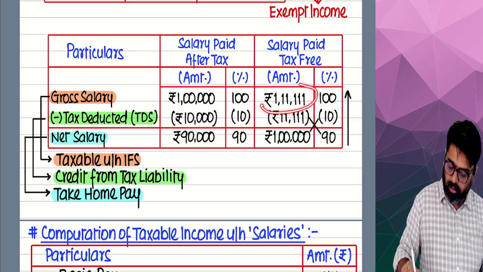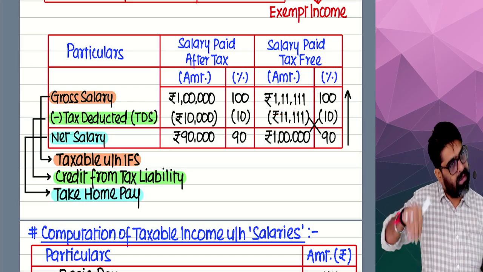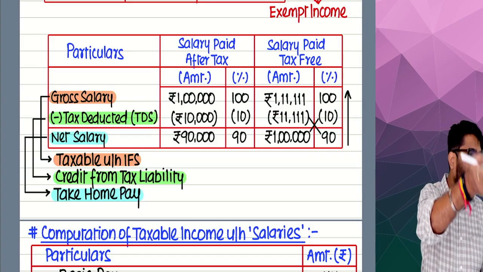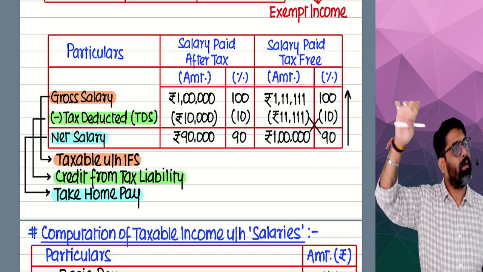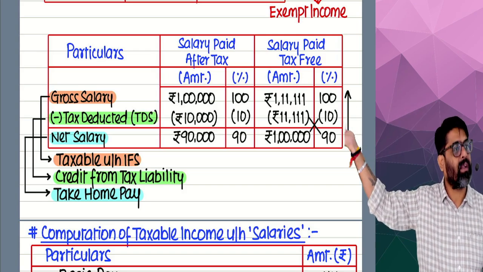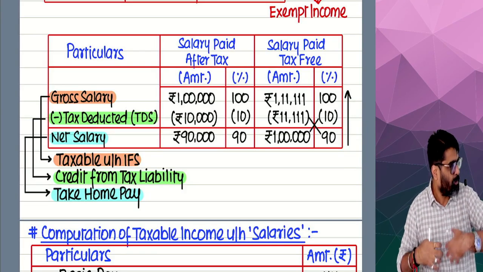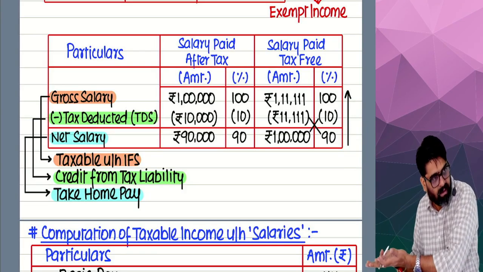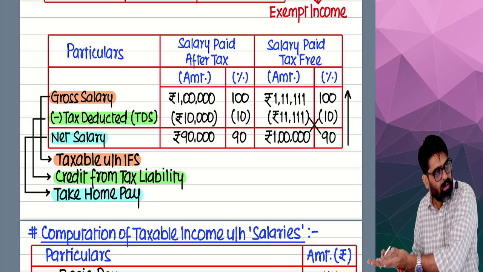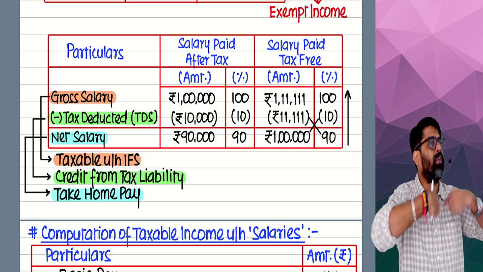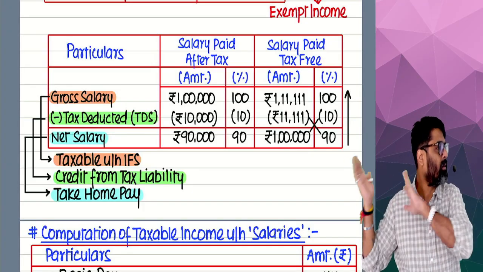1,11,111. This time she is going to show this much amount. So can I say in this amount, 11,000 is already shown as her income. Later on, whenever she calculates the tax liability, out of that tax liability, is she going to pay this 11,000 tax again? No. You have already got the tax 11,000, which I have already shown as my income. Give me the credit of that 11,000.